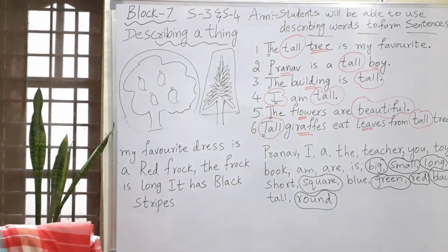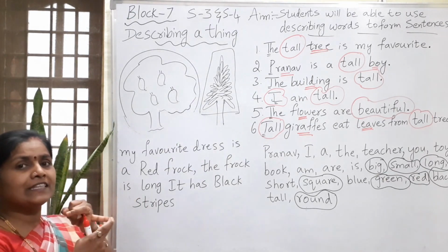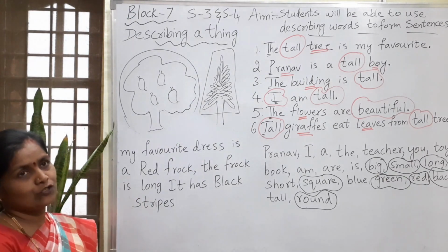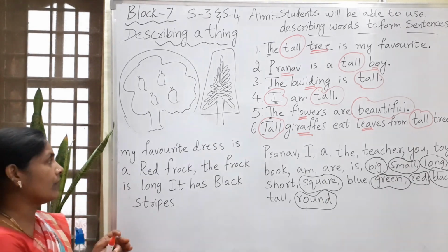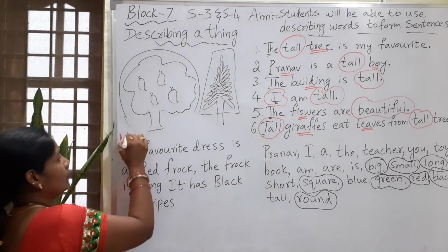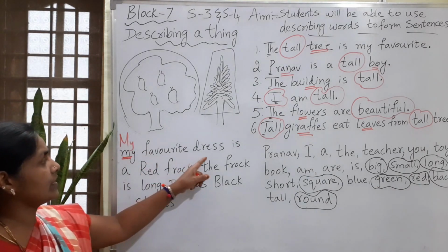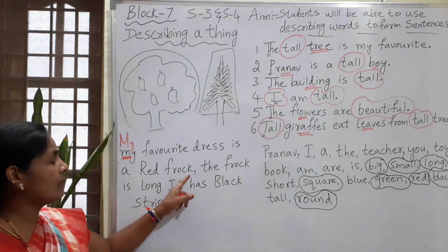Now shall we go with? So what is the rule number 1? That we should always begin the sentence with the capital letter. So we'll go with the rule number 1. So here M is a small letter. So how should we write it? My favorite dress is a red frock.